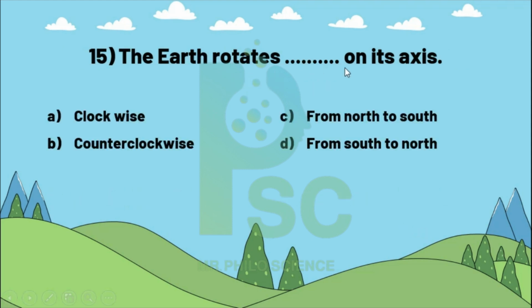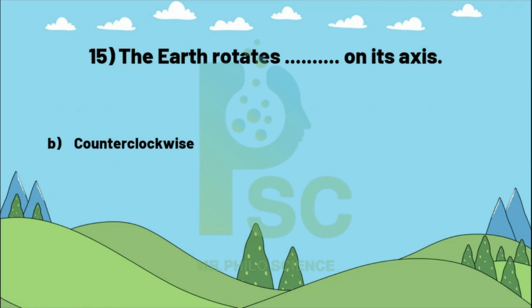15. The Earth rotates on its axis clockwise, or from north to south, or counterclockwise, or from south to north. Of course, the Earth rotates counterclockwise.